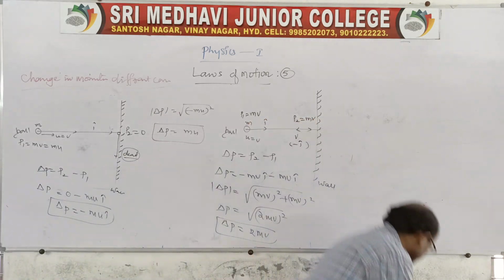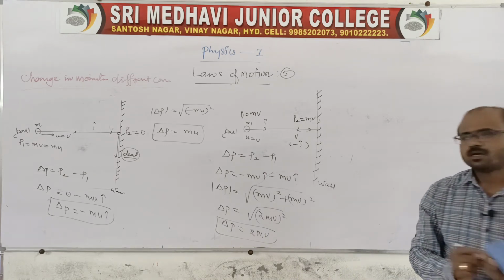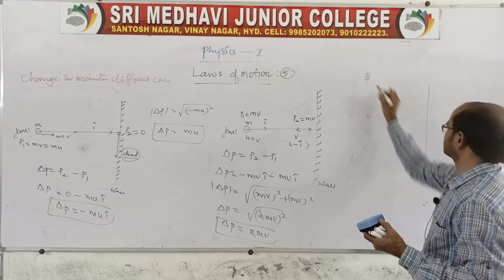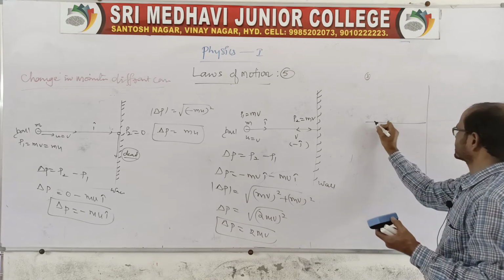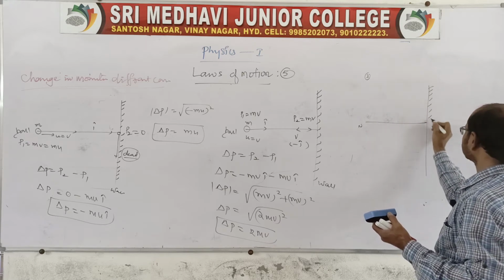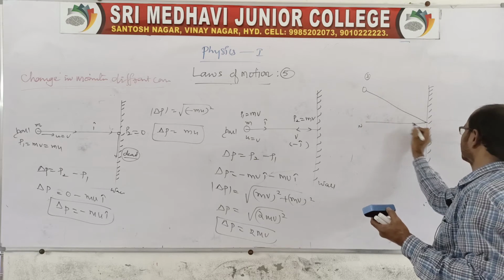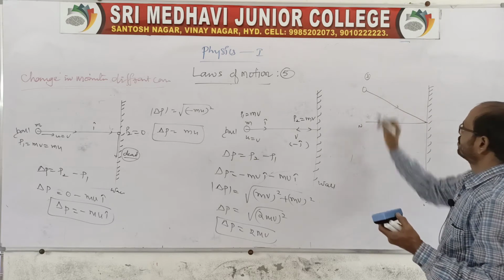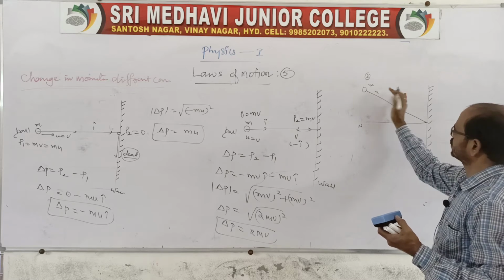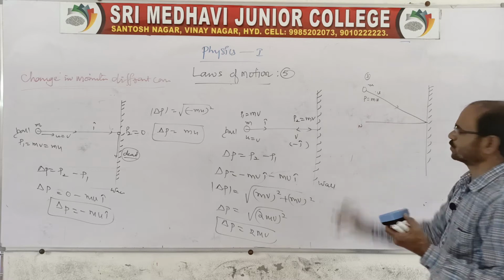I want to tell you the third situation also. Case number 3: the ball strikes the wall like this, with the normal drawn. Suppose the ball is projected like this, the mass of the ball is m, moving with velocity u or v, your wish, so the initial momentum will be mu.